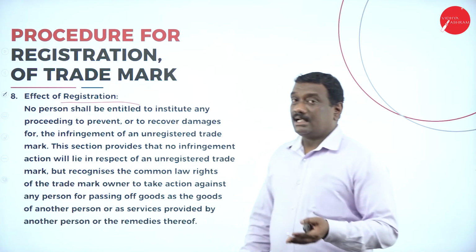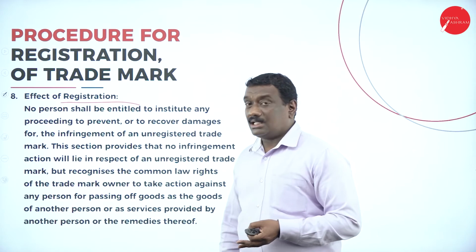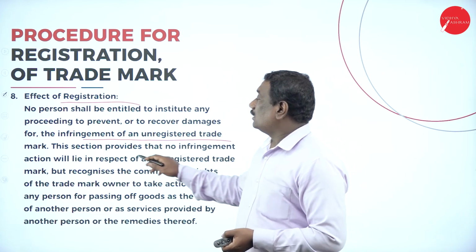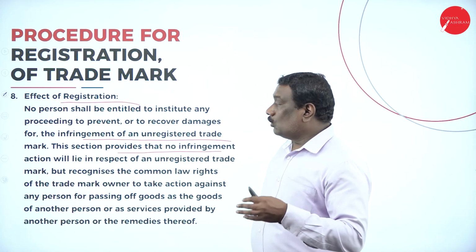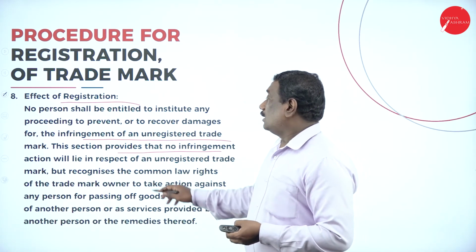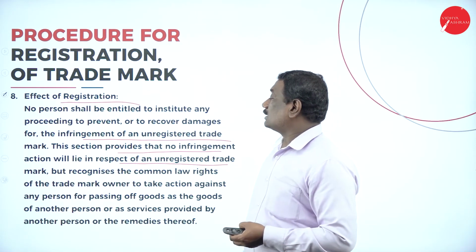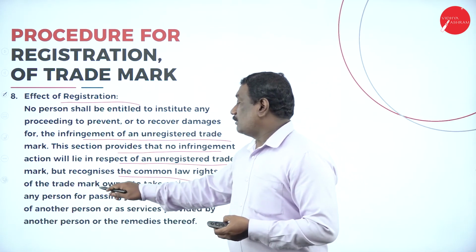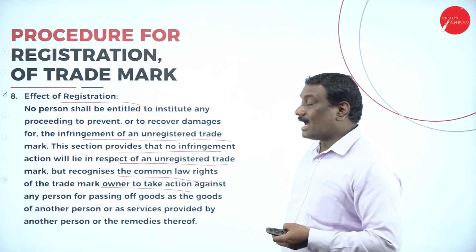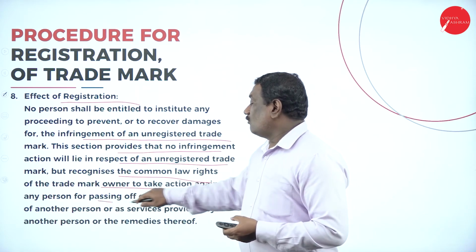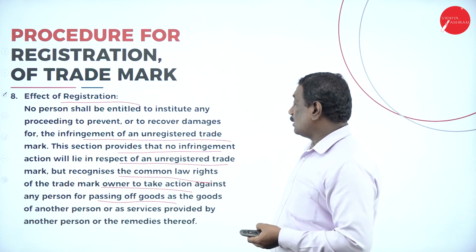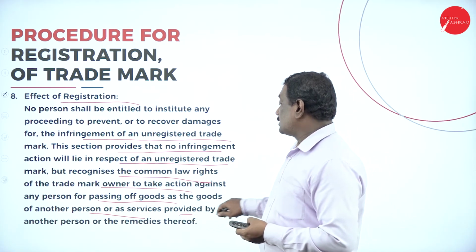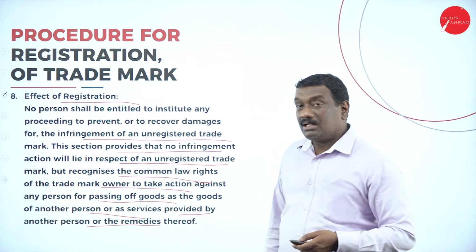The next is effect of registration. So no person is entitled to institute any proceedings to prevent or to recover damages for infringement of any unregistered trademark. The section provides that no infringement action will be taken in respect of any unregistered trademark, but it recognizes the common law, that is, the right of the owner of the trademark to take action against any other person for passing off goods or services as those of another person, and the remedies thereof.